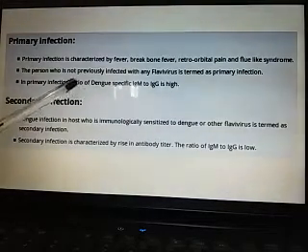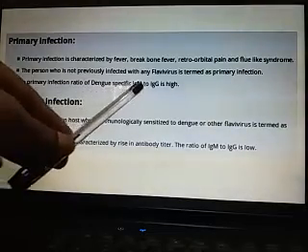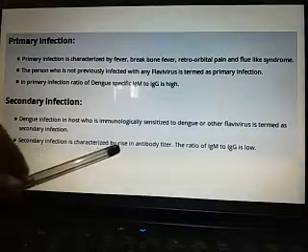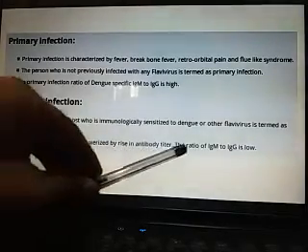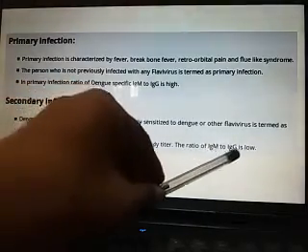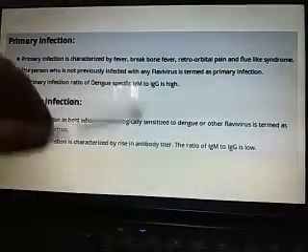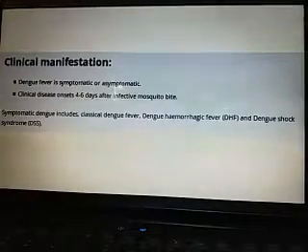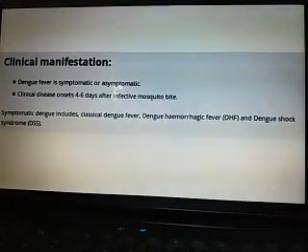Another difference here is that in primary infection the ratio of dengue-specific IgM to IgG is high, but in the case of secondary infection the rise in antibody titer, that ratio of IgM to IgG, is low. That is the difference between primary and secondary infection. Clinical manifestation, dengue fever is symptomatic or asymptomatic.